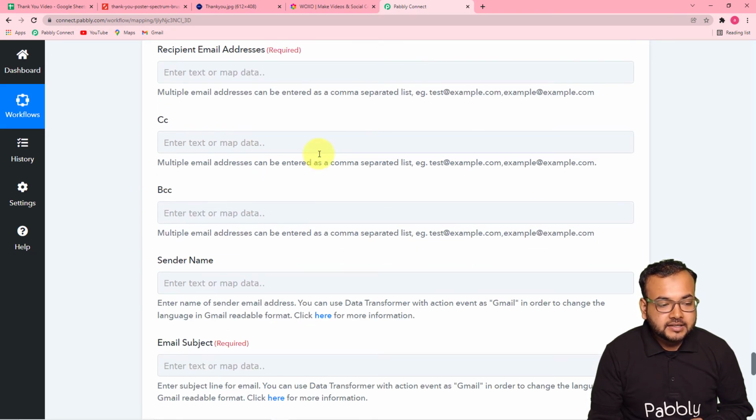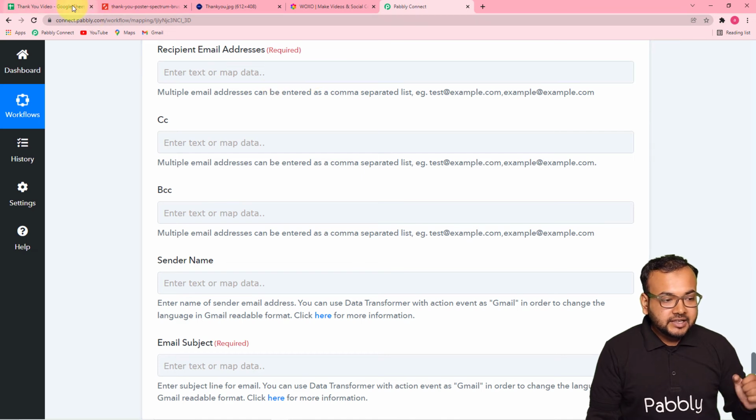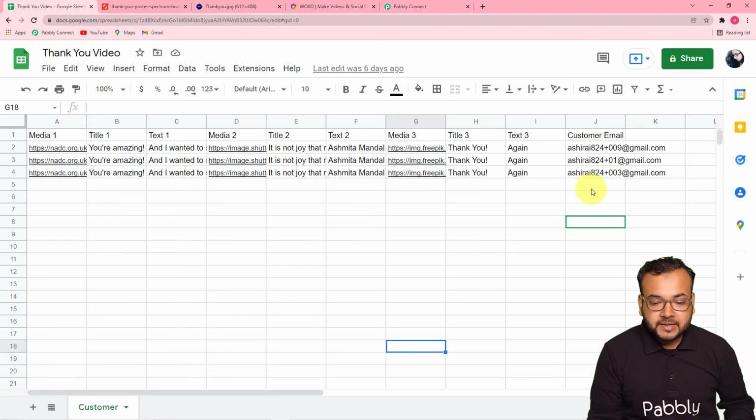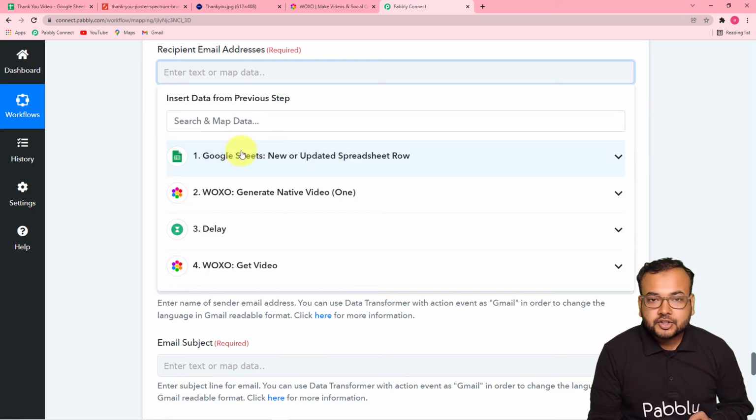Now here it is asking for the recipient email address. Here you have to put the email address of your customer to whom you want to say thank you. We have the details of the customers here in the spreadsheet, and we have collected the details of the customer in Pabbly Connect in the first step, so I'm going to map the data. Click here. You will find this Google Sheets option.